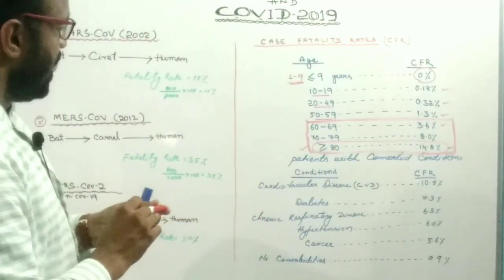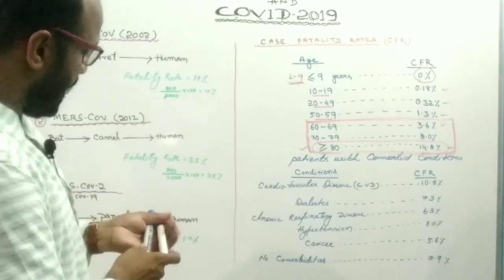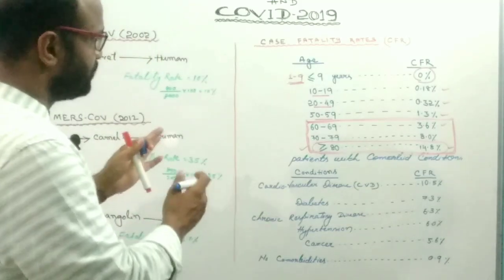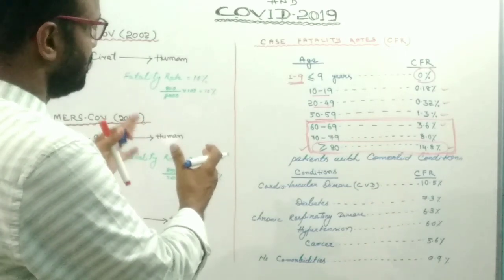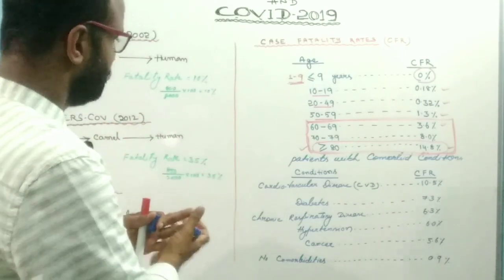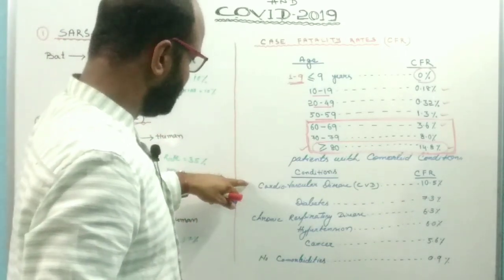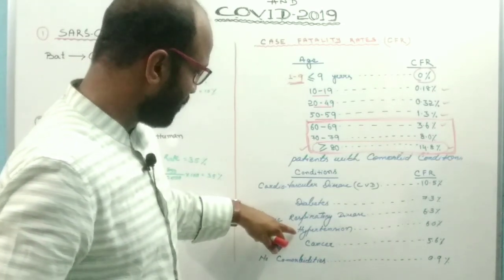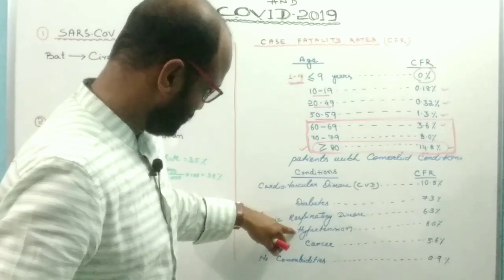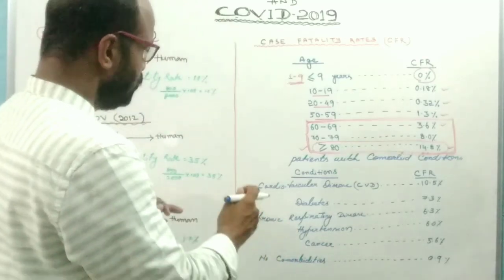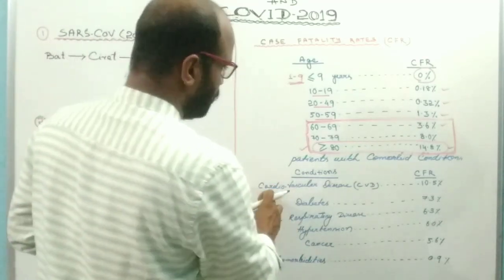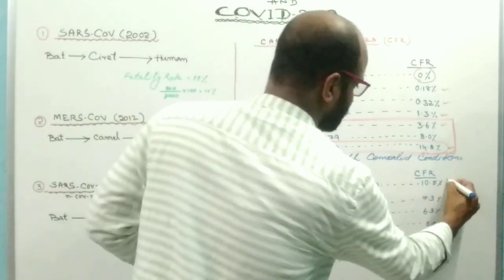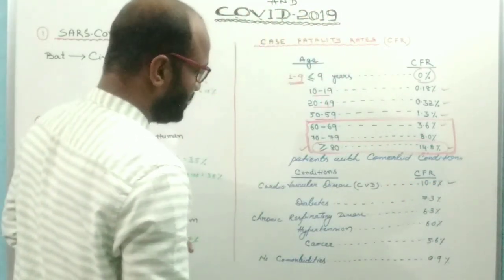So the vulnerable group for this novel coronavirus is older persons, those more than 60 years old. Another condition is also reported: if someone has a health problem like cardiovascular disease, diabetes, chronic respiratory disease, hypertension or high blood pressure, or cancer. For those suffering from cardiovascular disease, the death rate is 10.5%.